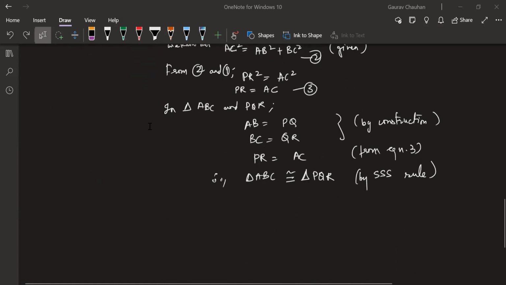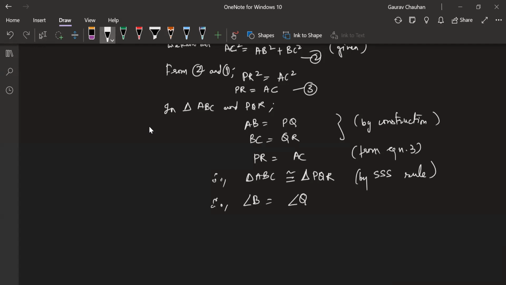Perfect. Then I can say that angle Q is 90 degrees. Therefore, angle B is equal to angle Q. Reason, Deepak? CPCT. Very good, Deepak. I'm really impressed by how you're going ahead. Okay, so angle B is equal to 90 degrees. Hence, proved.